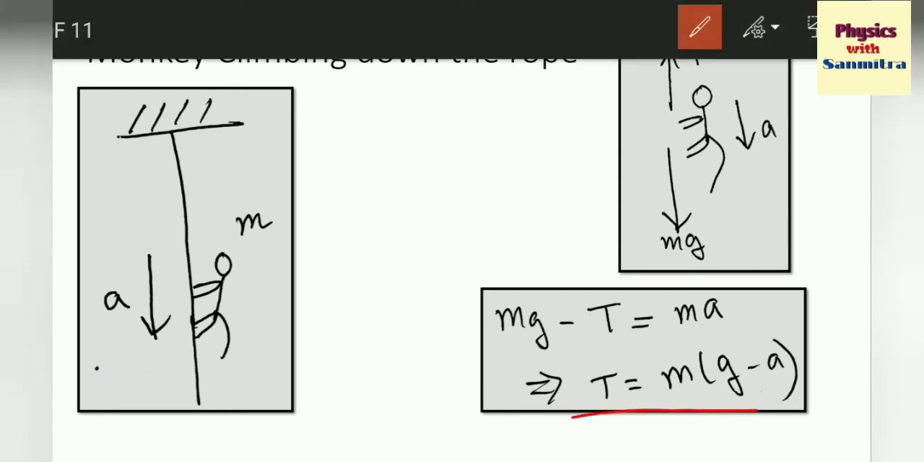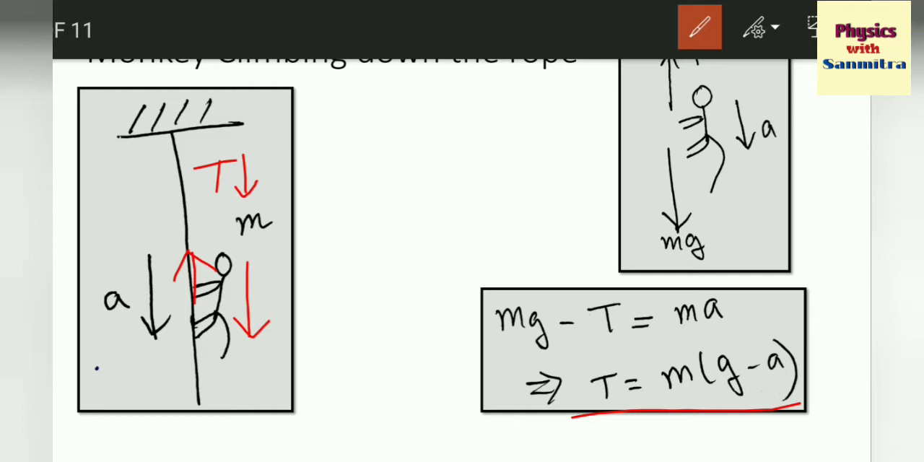Now what is happening when the monkey is going downwards? It is pushing the rope upward. That upward push is actually reducing the tension. Now I think you can feel it. The string is very taut, very tight, and you are pushing it upward. So you are slightly contributing to the reduction of tension.